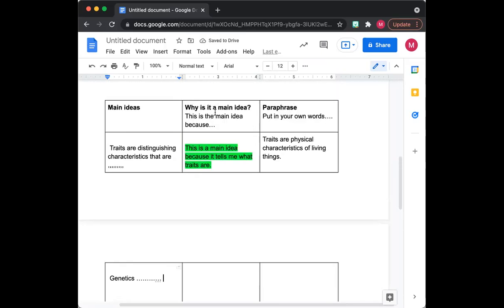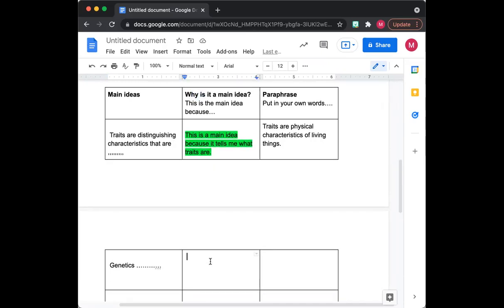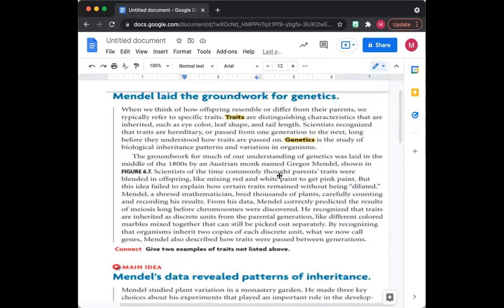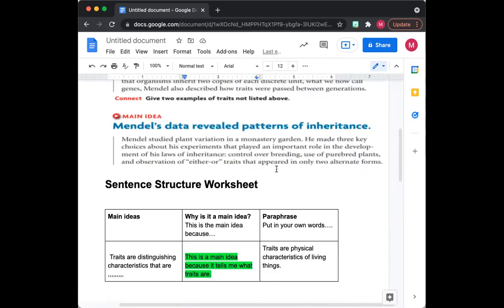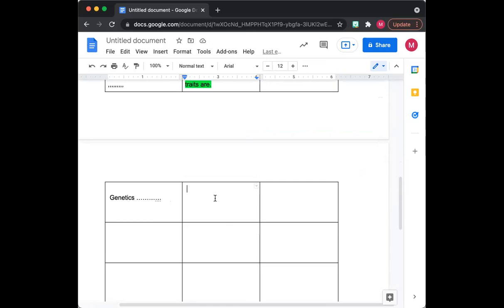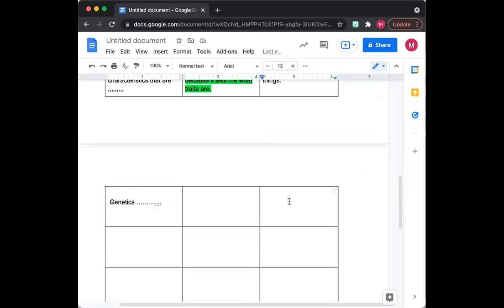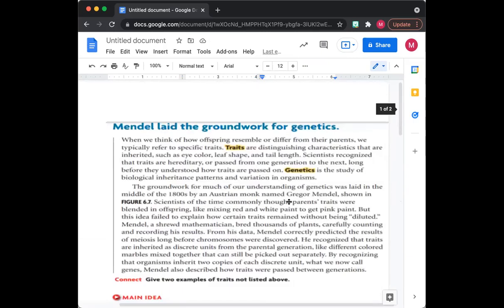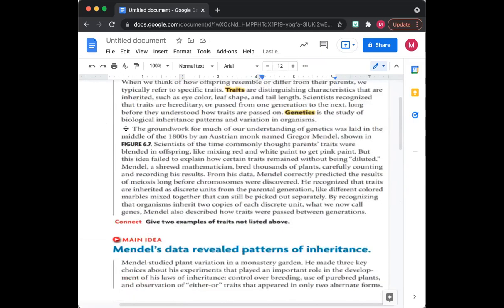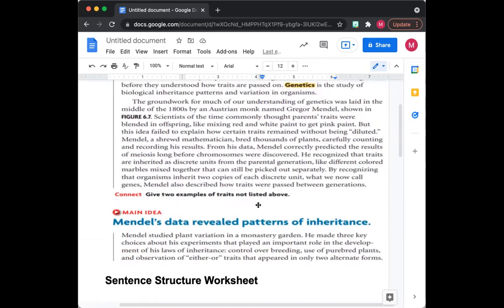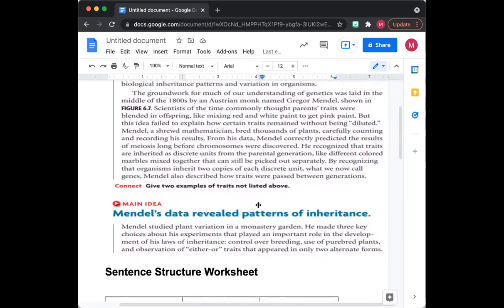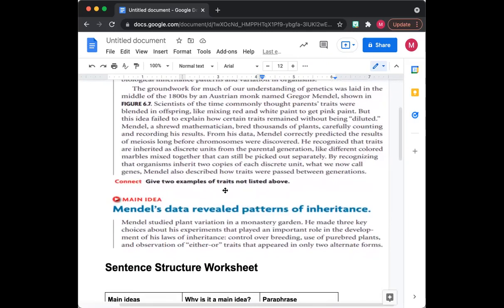And now we're going to explain again why it's the main idea. Once you write again what the main idea is, then you move on to paraphrasing. So now I want everyone to work on the second paragraph on your own, now that you understand this, and I will walk around to check your responses. Do you have any questions? Okay, perfect.